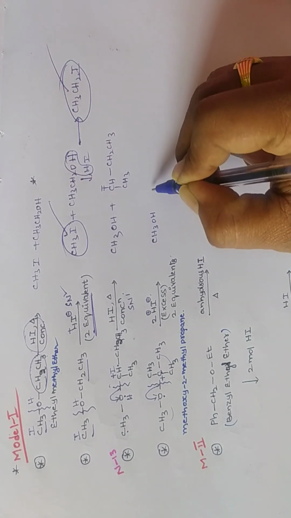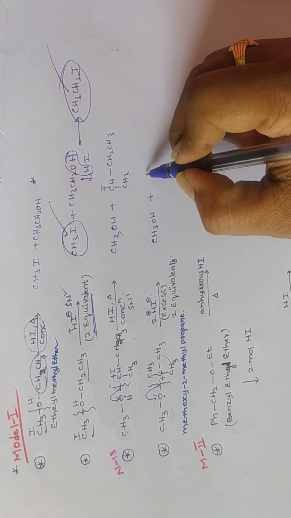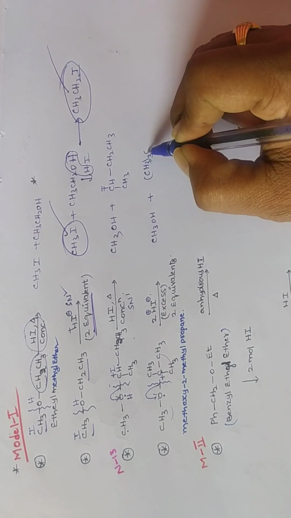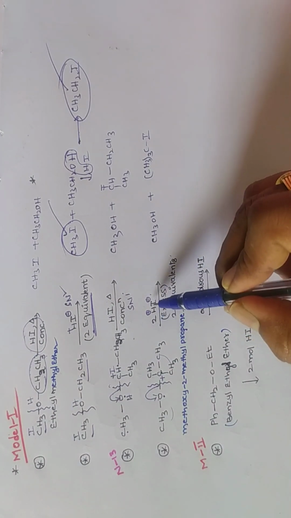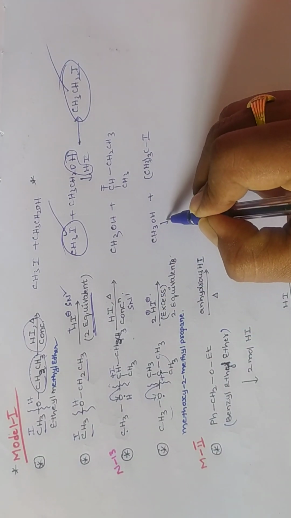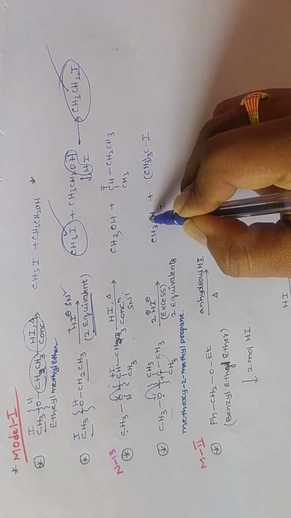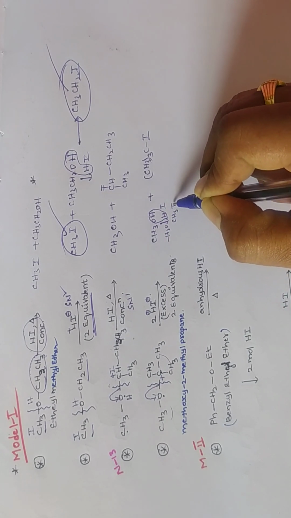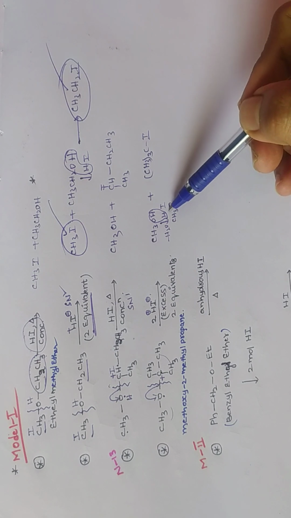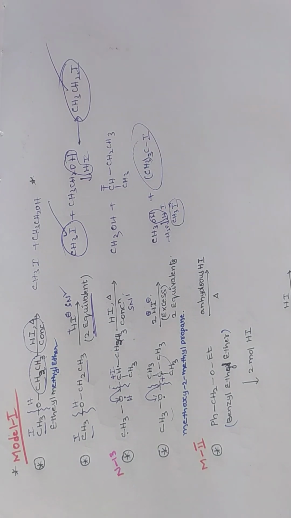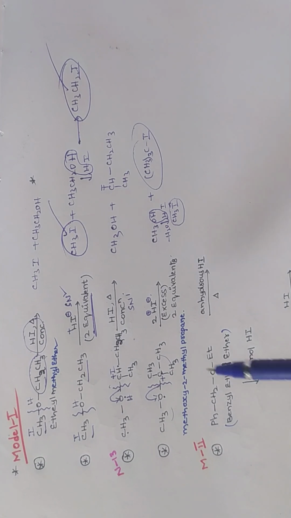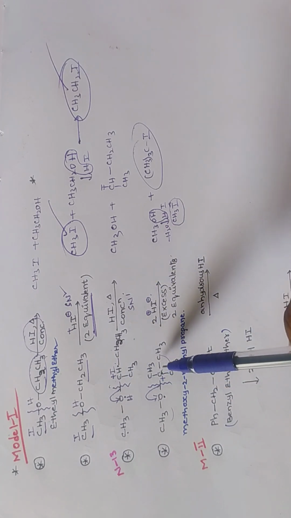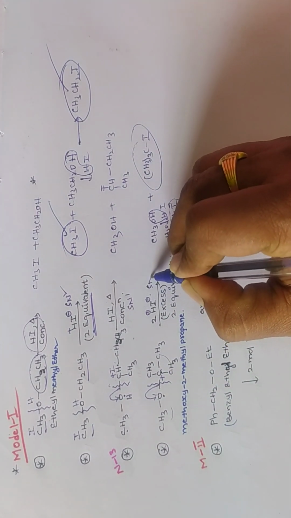Now it is reacting with 1 mole of HI, we are going to get methyl alcohol and tertiary butyl iodide formed. Here they given 2 moles of HI. Again these alcohols react with 1 more HI, elimination of water, then we are going to get methyl iodide. If excess is given, both the products should be in iodide form. Okay, now if oxygen is connected with one carbon that is 2 degree or 3 degree, it follows an SN1 mechanism.